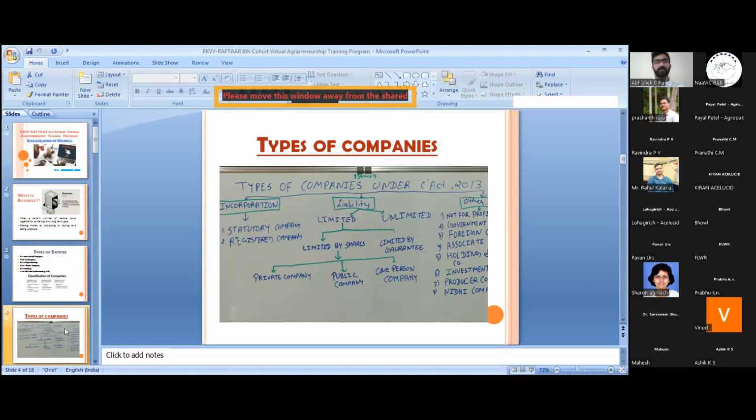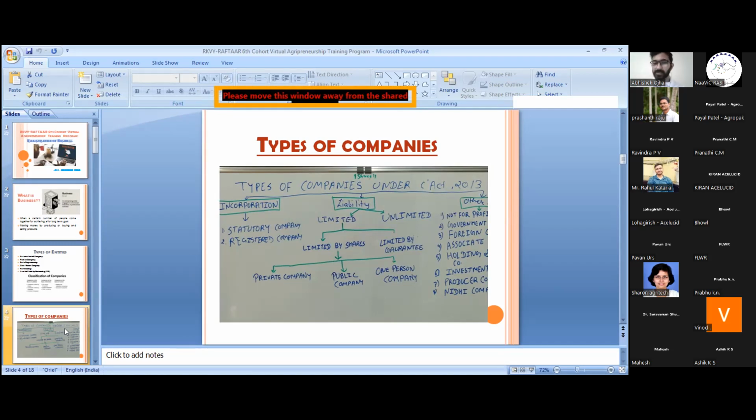We understand the statutory companies are those companies which are formed by some laws or by the statutory act of any government or law. For example, we have LIC, Life Insurance Corporation of India. That is a statutory company because it is defined under the law.